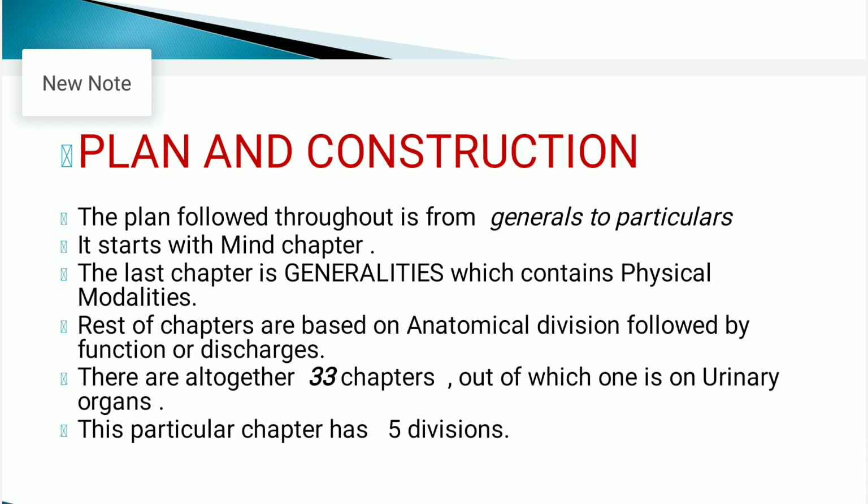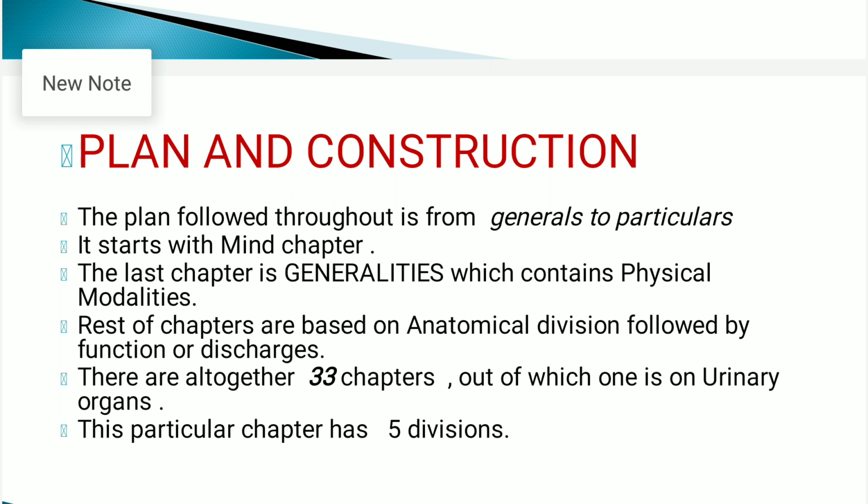The first section is mind, the last is generalities, and all the sections between mind and generalities are arranged according to the anatomical division, followed by functions and their discharges.